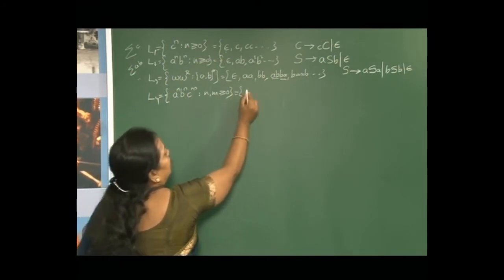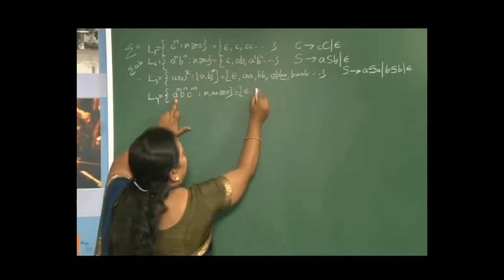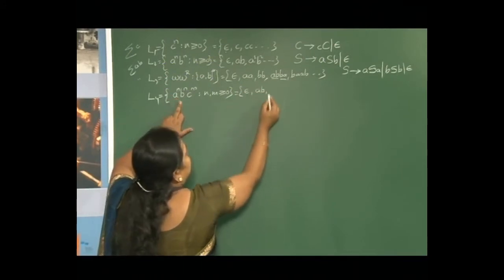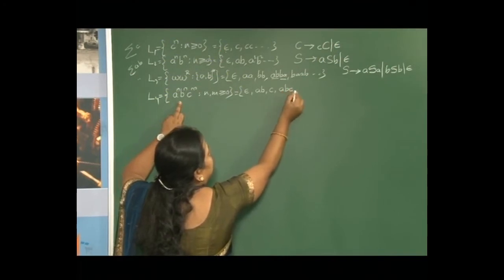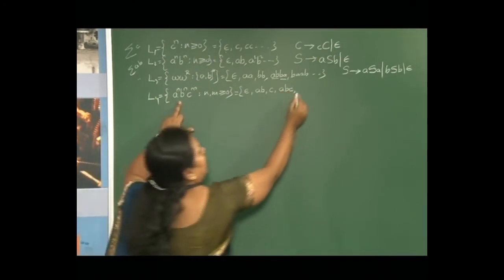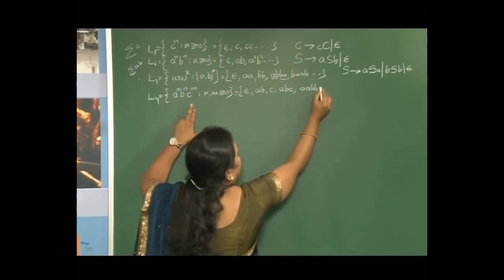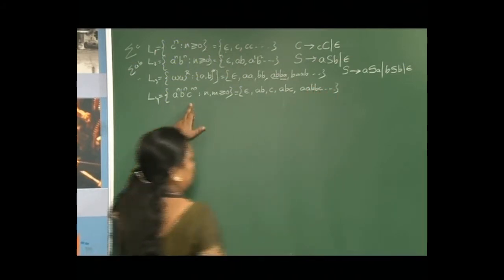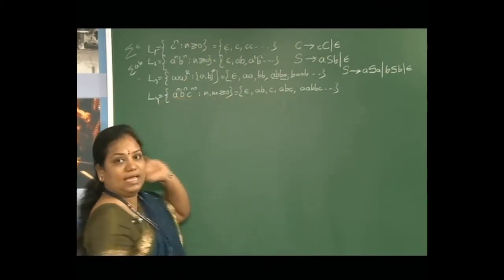If n and m both are 0, then epsilon. If m is 0, then I will get AB. If n is 0, then I will get C. If both are 1, then I will get ABC. If n is 2 and m is 1 and so on. So, these are the possible strings belonging to this particular language.